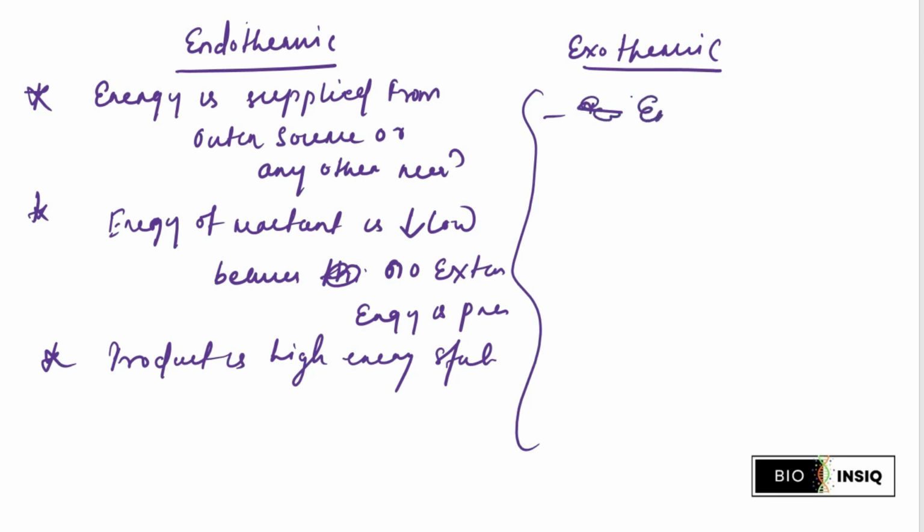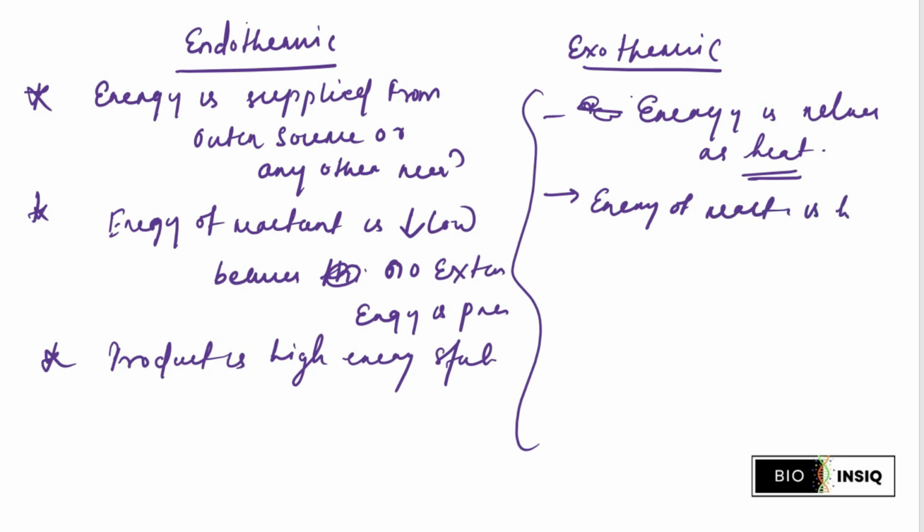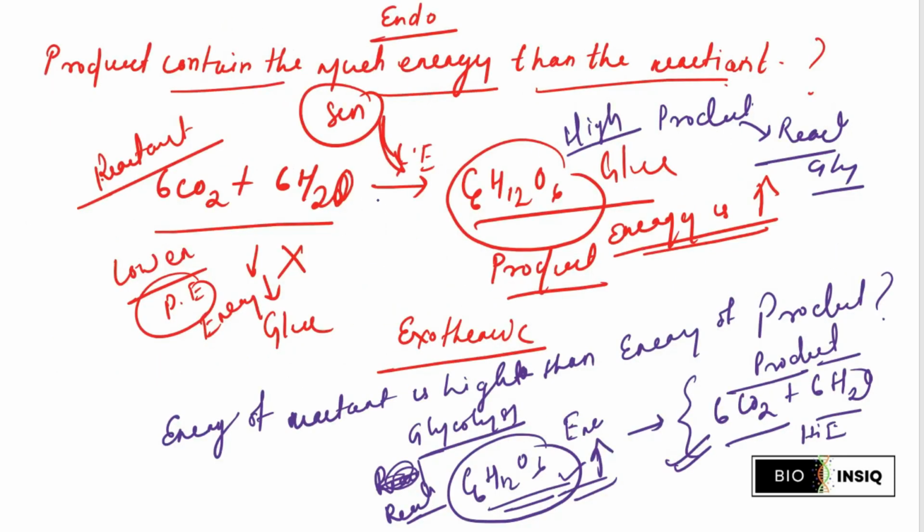Similarly, in the exothermic reaction, the contrast is that energy is released as heat. As you know, heat is an extra source of released energy, and in the second law of thermodynamics, heat is utilized for the increase of entropy, right? So similarly, here the energy of the reactant is high and the product is low, as we understood in our previous slide. Hope you understand this entire scenario.